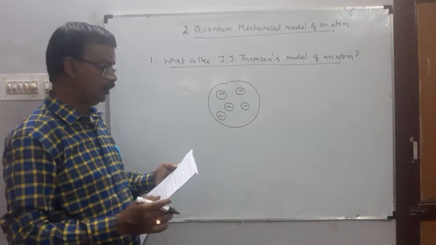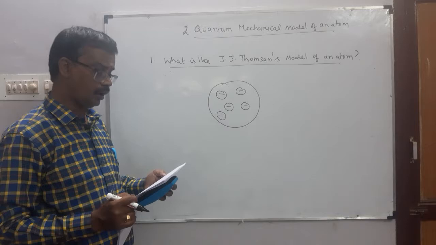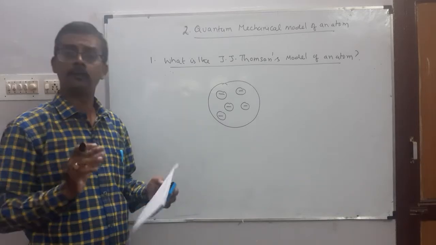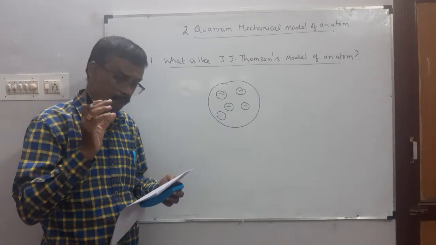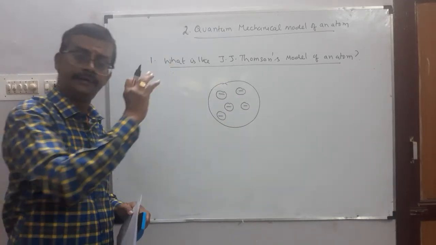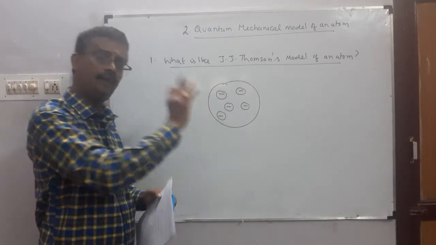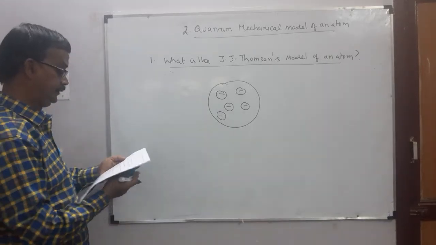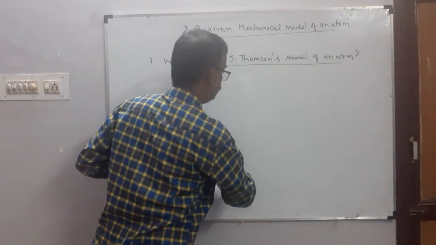So what is J.J. Thomson model of an atom? Thomson proposed that atom is a positively charged sphere in which electrons are embedded. Okay. Next, very important second one.